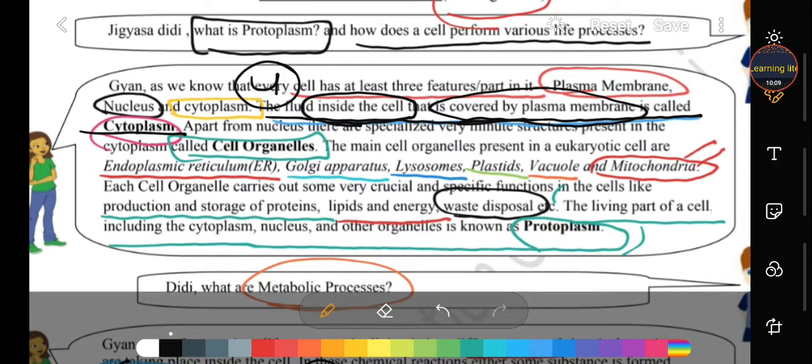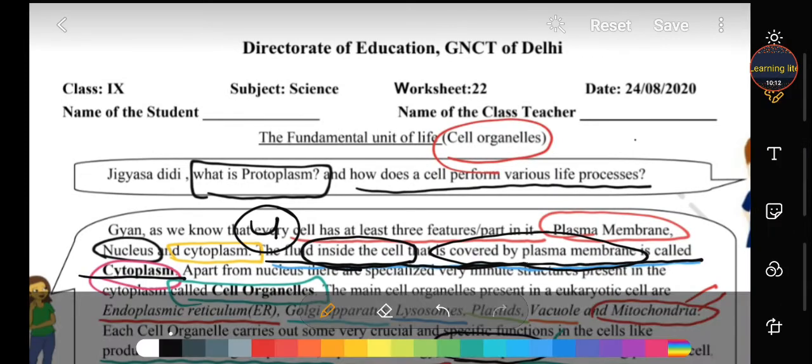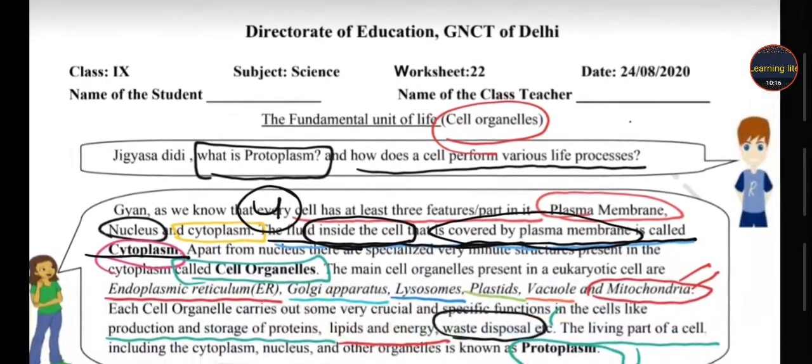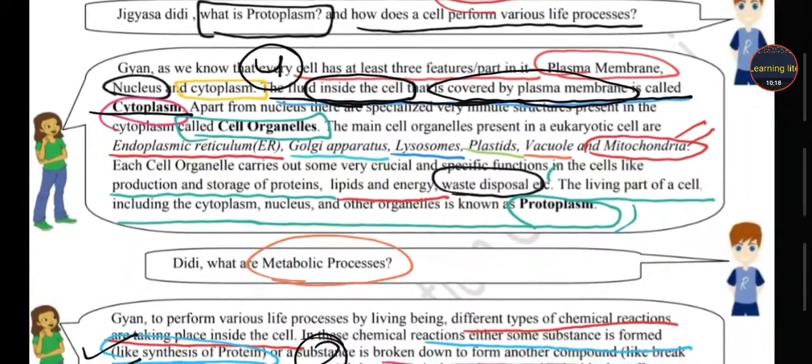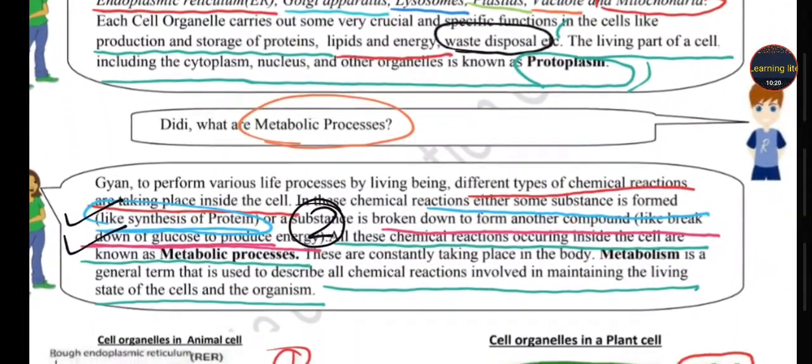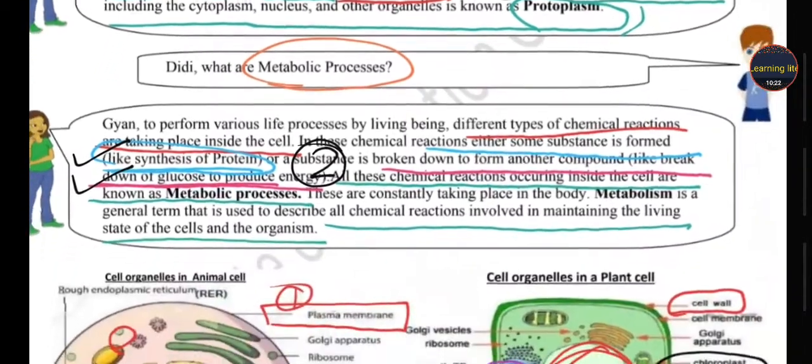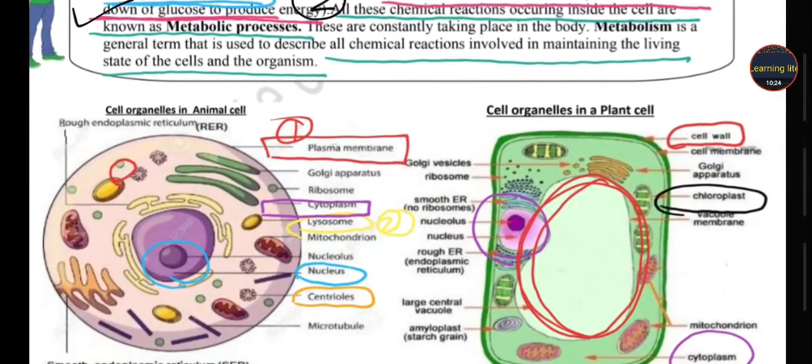Got it? So I think you have understood this worksheet about cell organelles. What is protoplasm? What are the different cell organelles? What is metabolic process, and what is the difference among plant cell and animal cell?